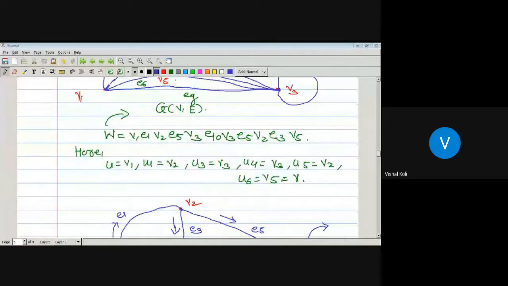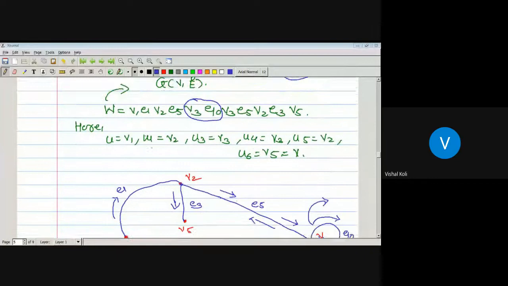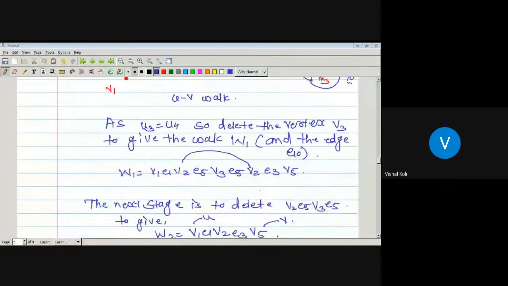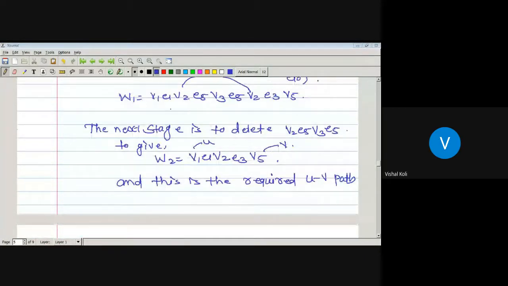E10 is vertex V3 and E10, we have to remove. So the remaining is nothing but walk W1. So what is the walk W1? W1 is nothing but V1, E1, V2, E5, V3, E5, V2, E3, V5.